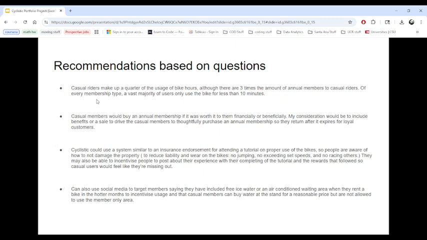Lastly, of the recommendations based on questions, we can use social media to target members, saying that they have included free ice water or an air conditioned waiting area that's only available to the annual members, and perhaps allow a cheaper sign up at that period of time for people to actually use those benefits.